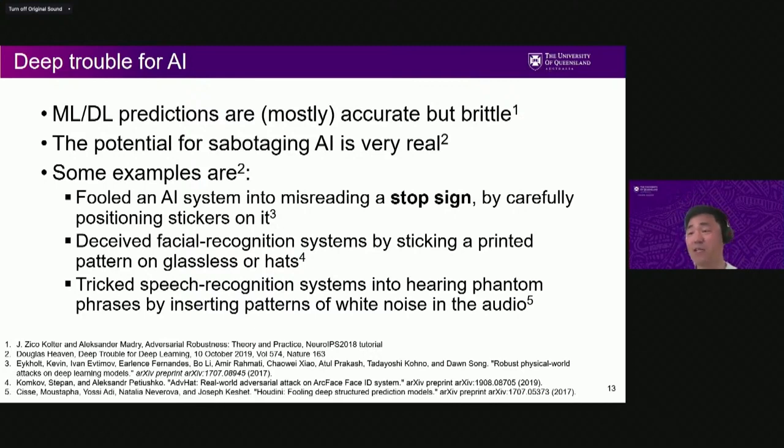The second one deceives a facial recognition system by sticking a printed pattern on glasses or hats. That's also a well-known attack. They also tricked a speech recognition system into hearing phantom phrases by inserting patterns of white noise in the audio. This is called the dolphin attack. A human being cannot hear that sound at all, but the speech recognition system can be deceived by this type of attack. You can see all the related literature down there.